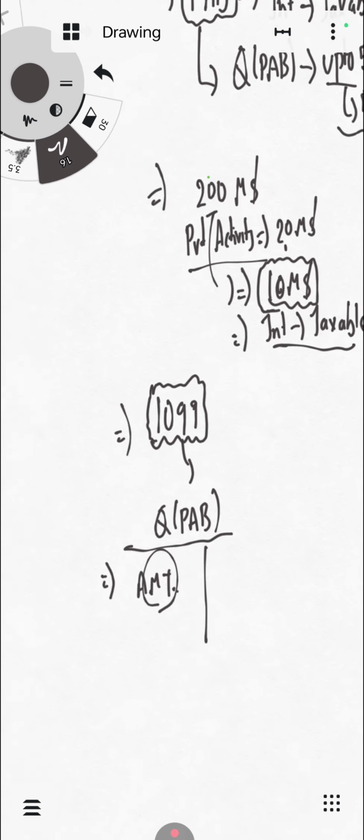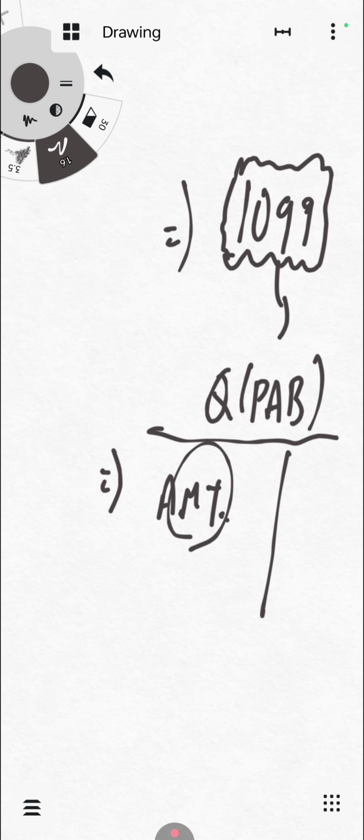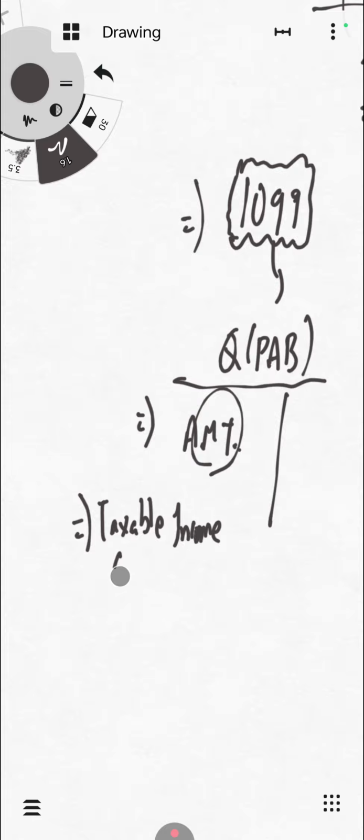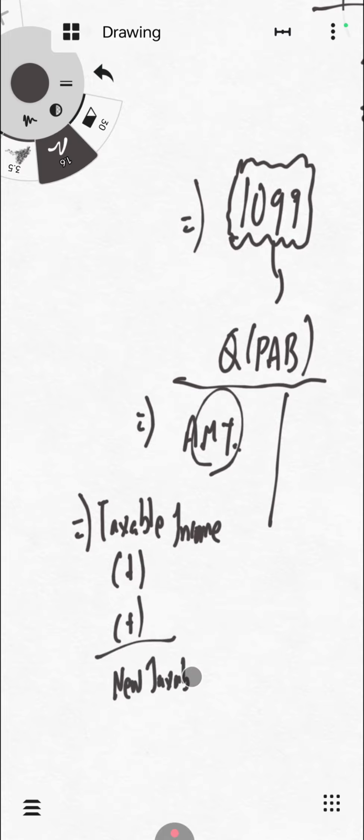Again, what does AMT mean? Rich people take excess deductions and excess credits so that their taxable income decreases and they pay less taxes. So the IRS recalculates by taking the taxable income, adding back certain amounts, arriving at a new taxable income, and calculating the tax. This is known as alternative minimum tax.